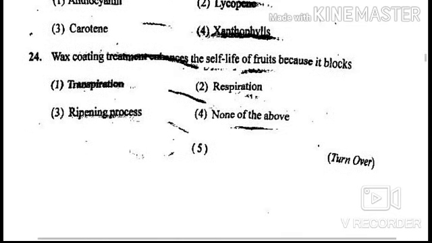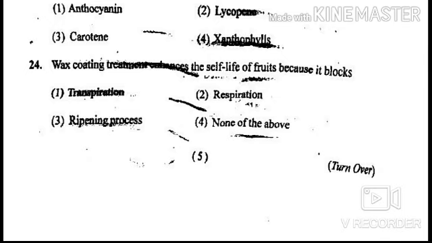Next question is, wax coating treatment increases the shelf life of fruit because it blocks, options are transpiration, respiration, ripening process, and none of the above. Answer of this question is option number A, transpiration. Because wax helps to reduce the transpiration rate and increase their shelf life.